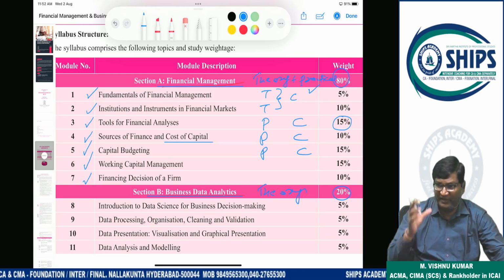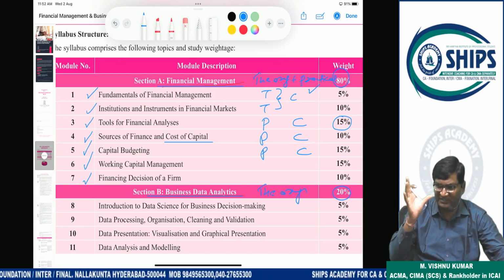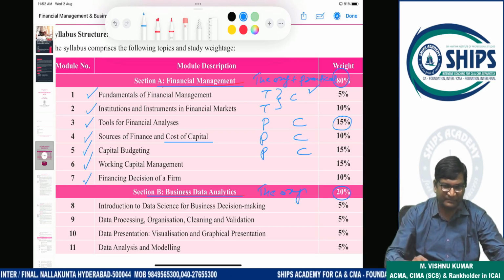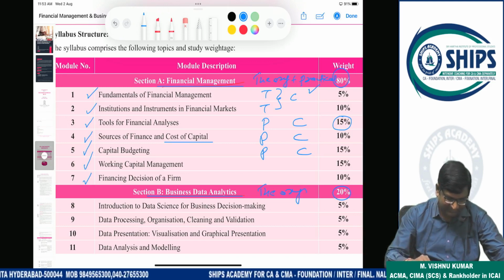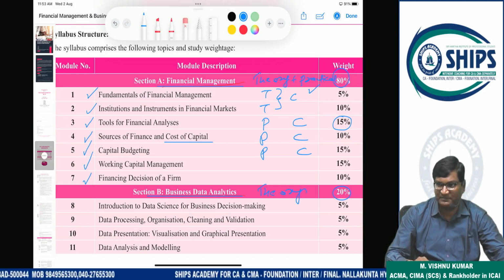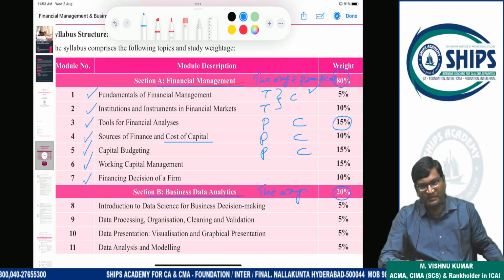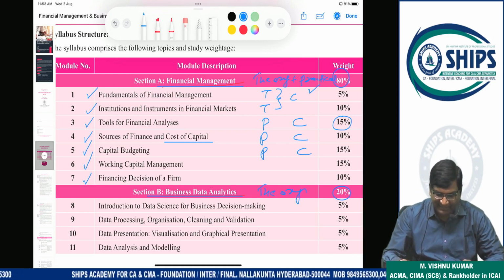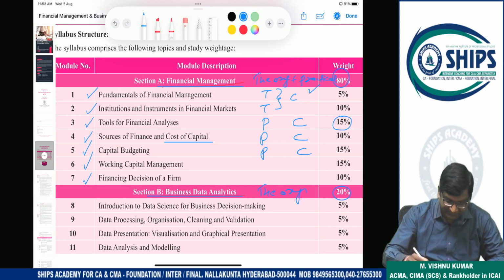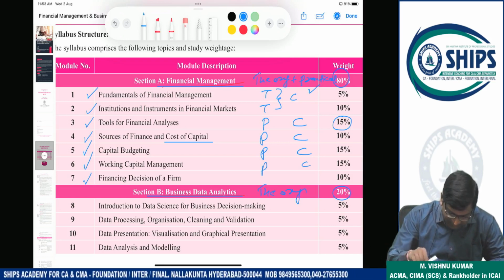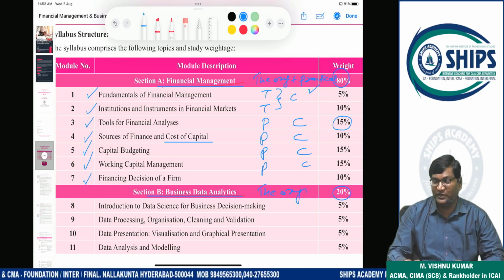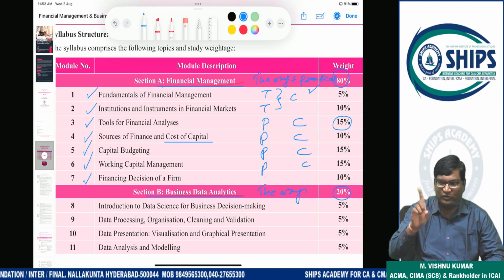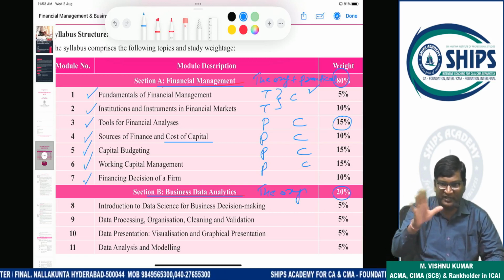Clear? Leverage analysis means understanding the risk-return relationship. In business, there is risk or not? Yes, in business there is risk. So which item is a risk in business? The risky item is your fixed cost. The variable cost is not a risky item. Why is variable cost not a risky item?